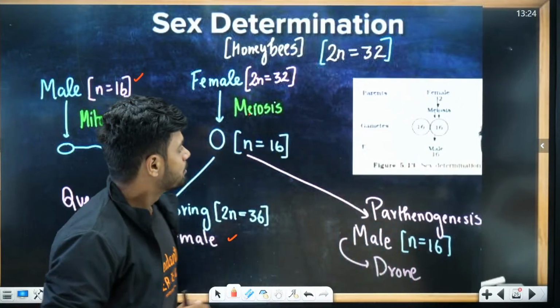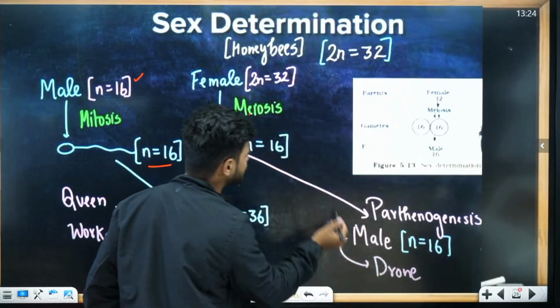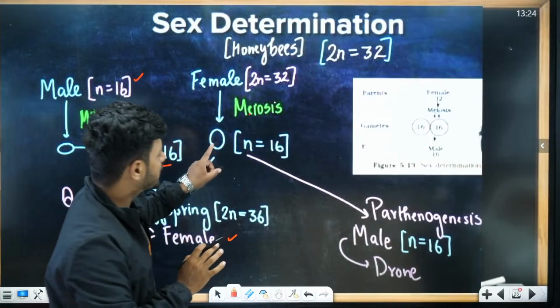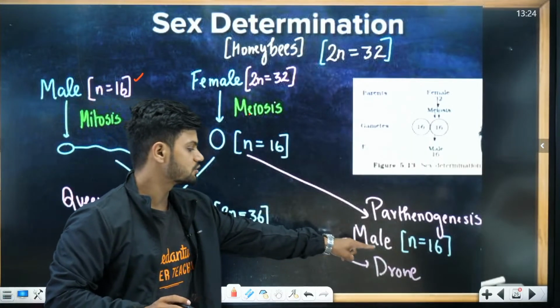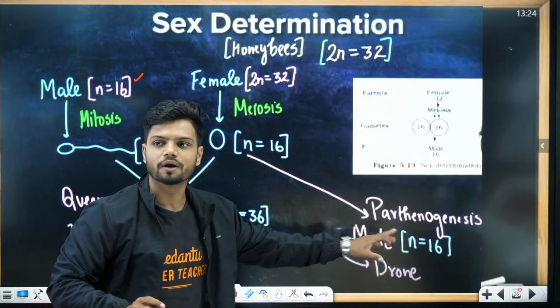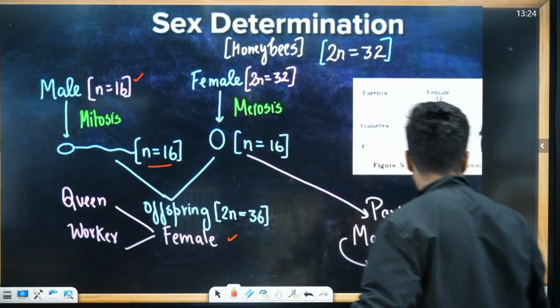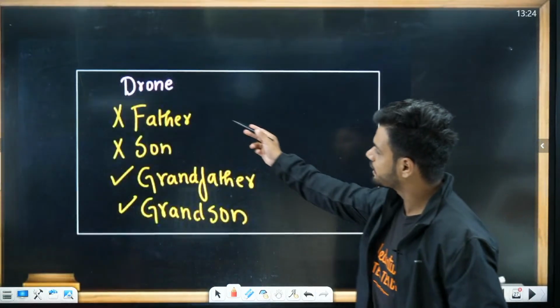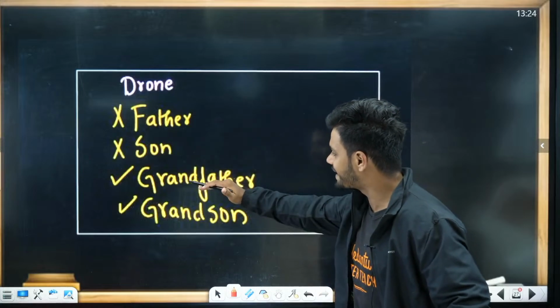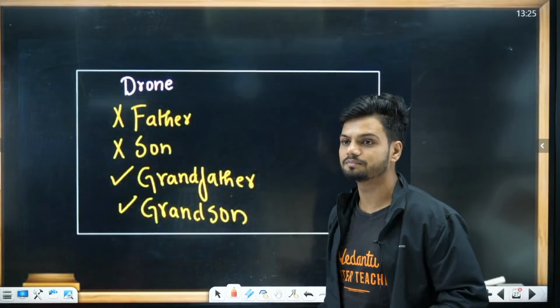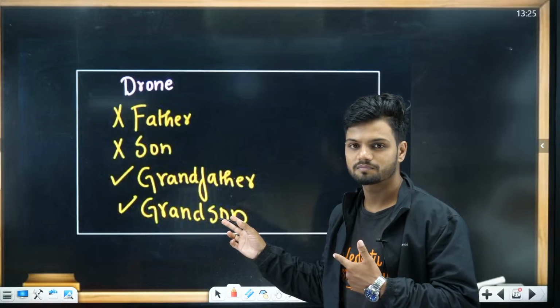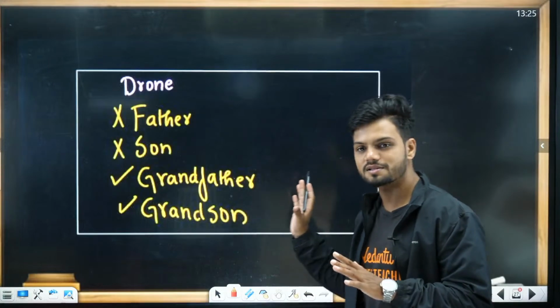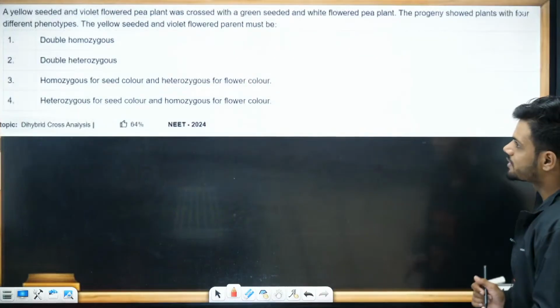How is the male produced? Male is produced by parthenogenesis directly from the egg. Directly from the egg, male is produced, which is going to be called as drone, and it is haploid in nature. And did I make you write this also? Cannot have a father, cannot have a son. It can have a grandson, it can have a grandfather. My notes. Learn this. Okay? Next question.